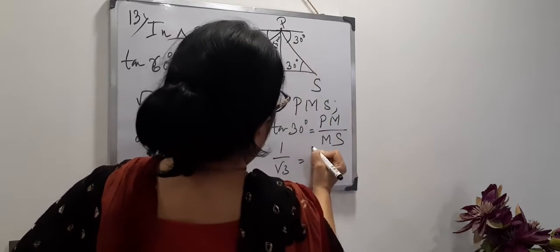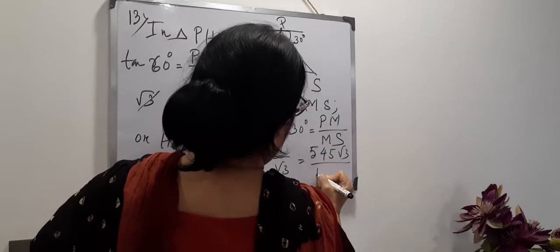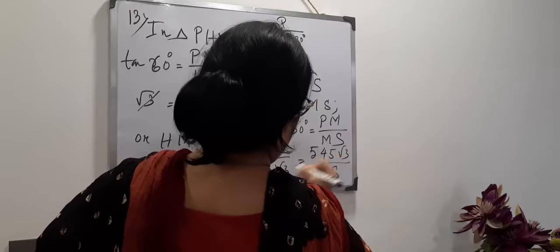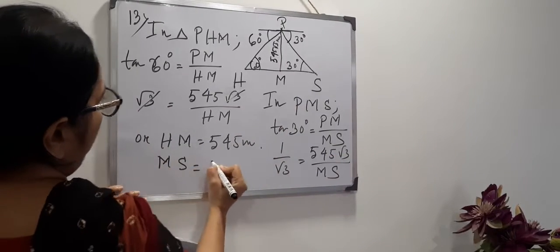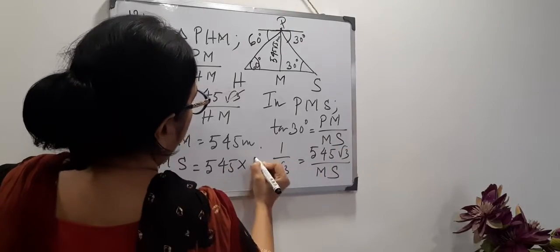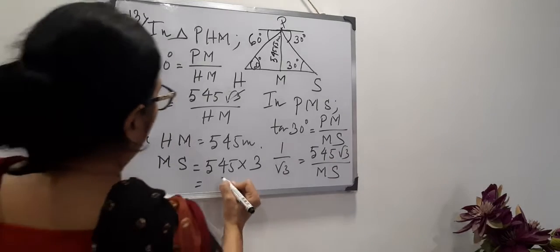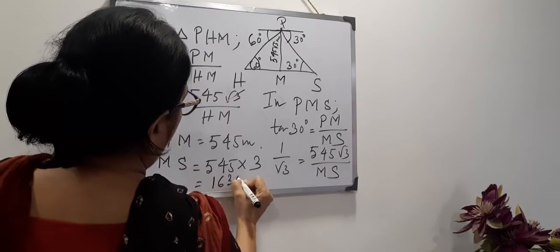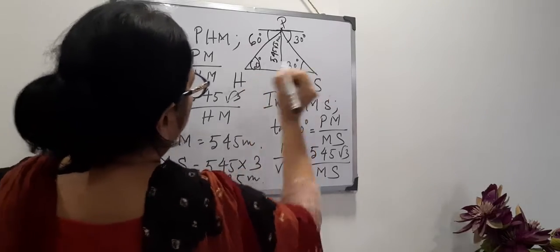PM is given 545 root 3 by MS. Now cross multiply. MS is coming 545 into root 3 into root 3, which means 3. So after calculation it is coming 1635 meter. We have got HM, we have got MS.